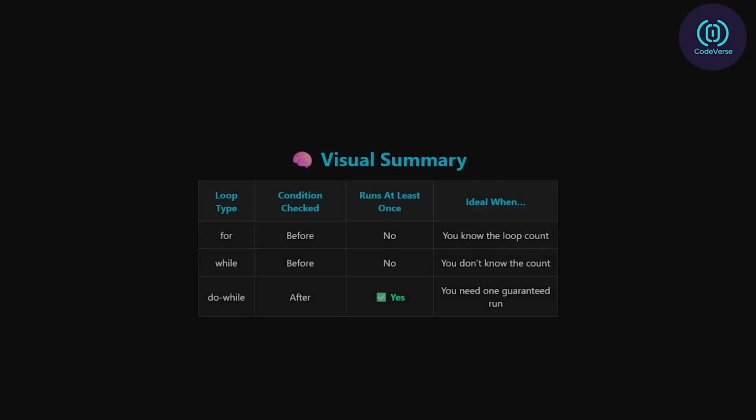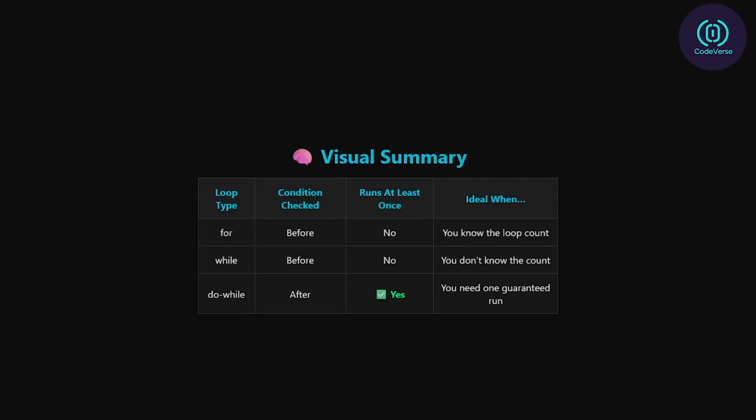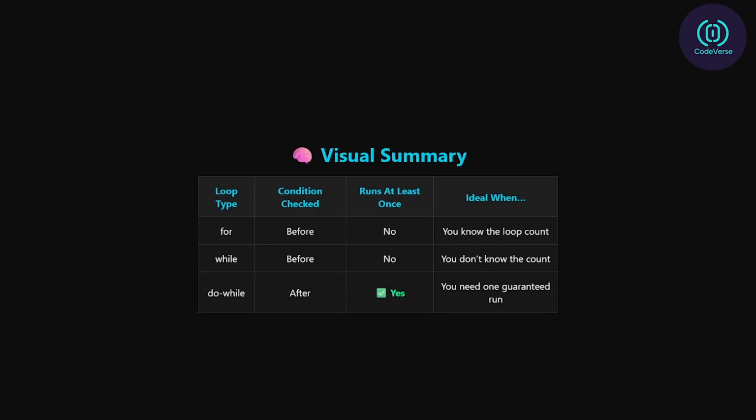Let's now break it down into a clear comparison table. We're comparing four key aspects: the loop type, when the condition is checked, whether the loop runs at least once, and the ideal situation to use it. First, the for loop. It checks the condition before the loop starts. It does not guarantee at least one execution. And it's ideal when you know exactly how many times the loop should run, like counting or iterating over arrays.